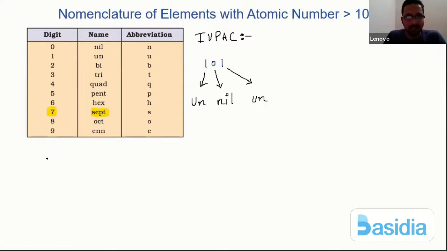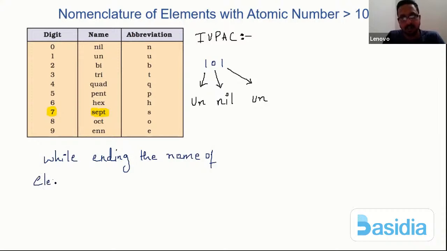While ending the name of an element using the above system, we are supposed to use IUM at the end. IUM. Okay, this is what we are supposed to use.